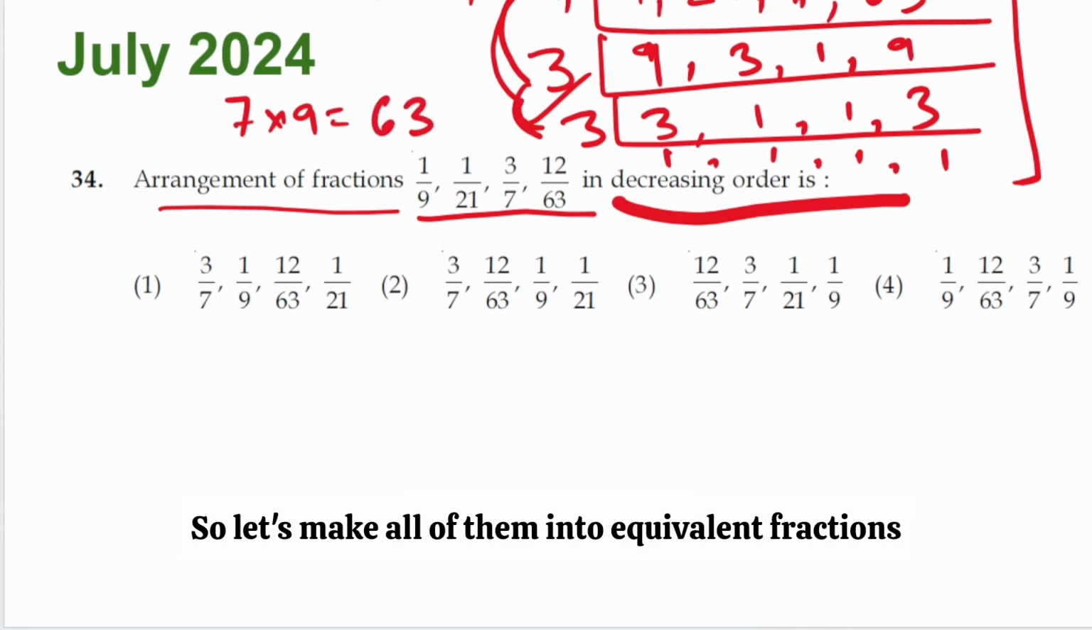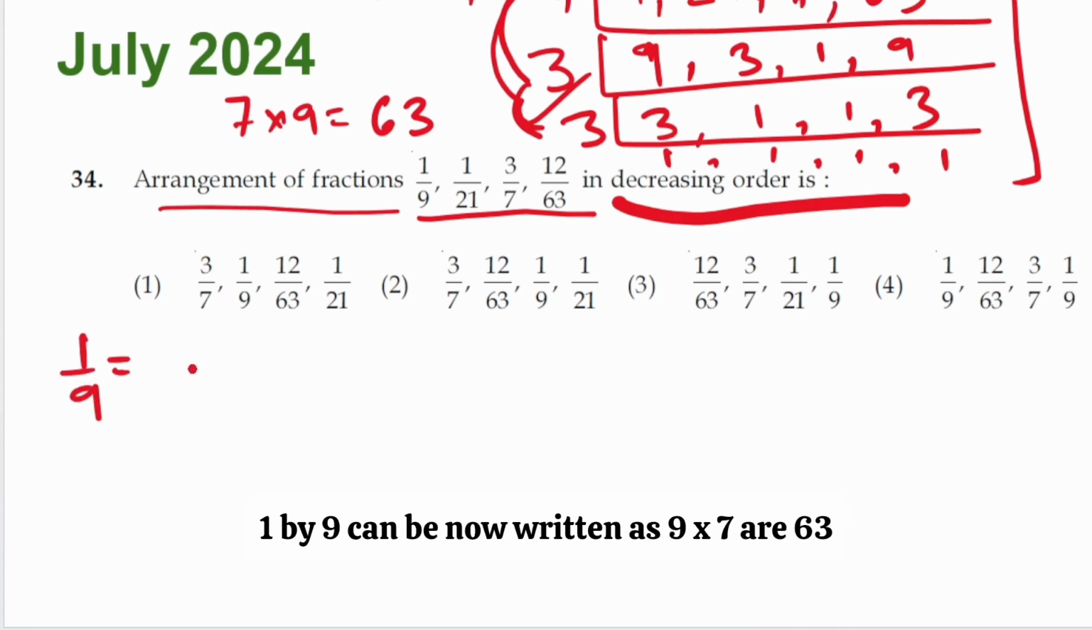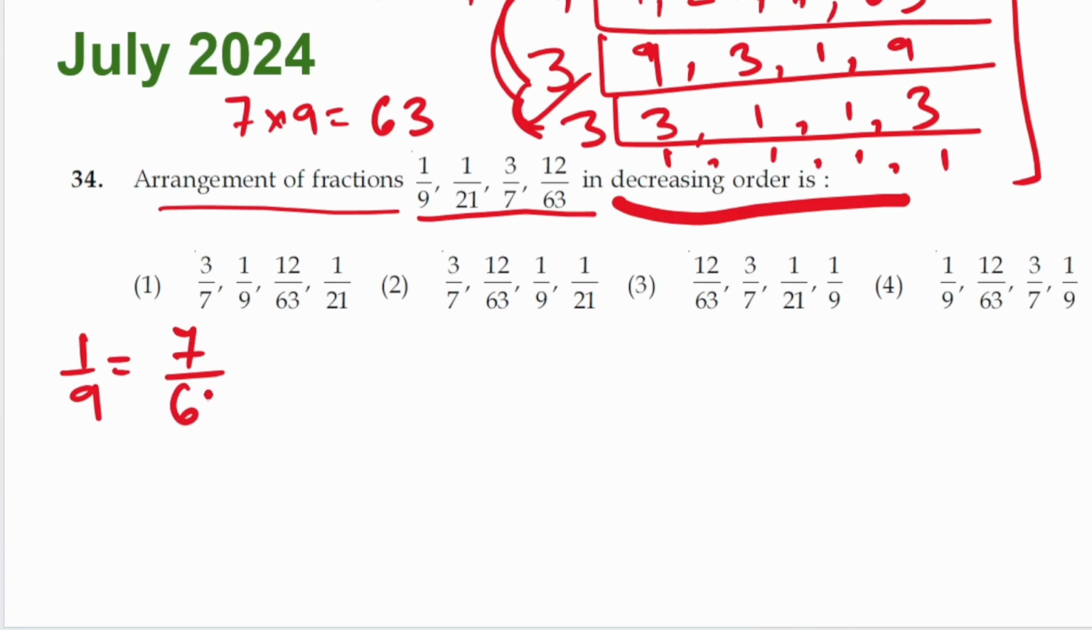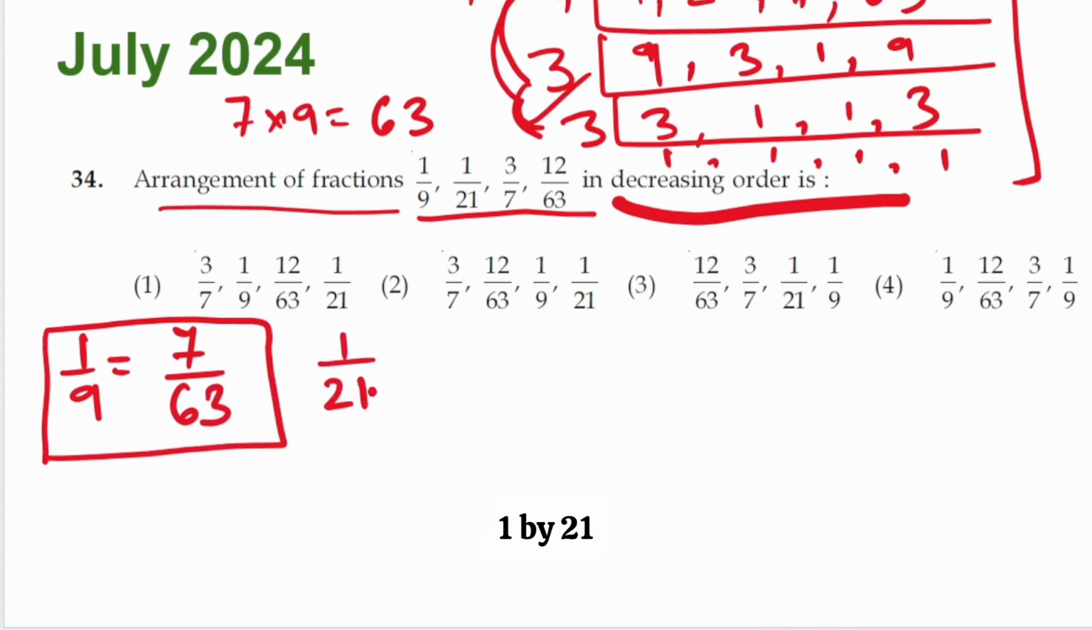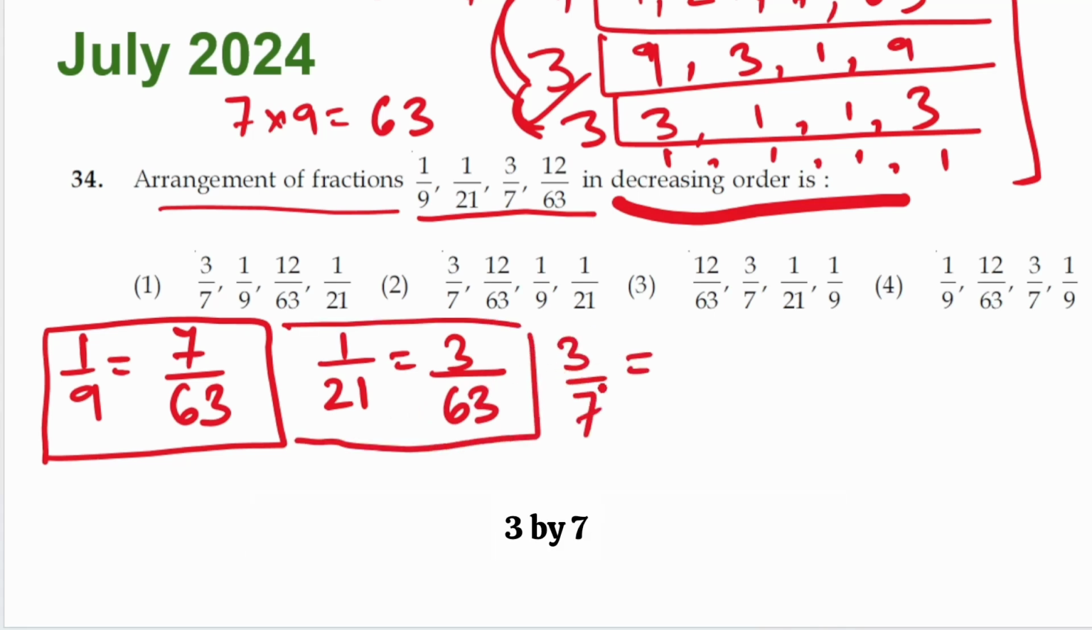So let's make all of them into equivalent fractions. 1 by 9 can now be written as 9 7s are 63. So this becomes 7 by 63. 1 by 21 becomes 3 by 63 because 21 into 3 is 63. 3 by 7, 7 9s are 63.